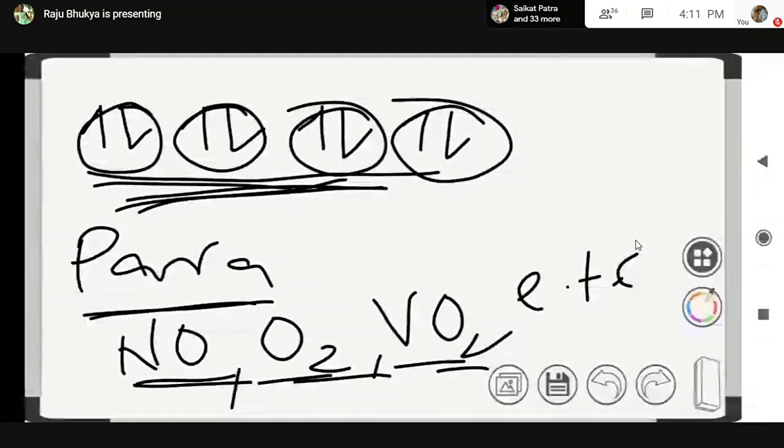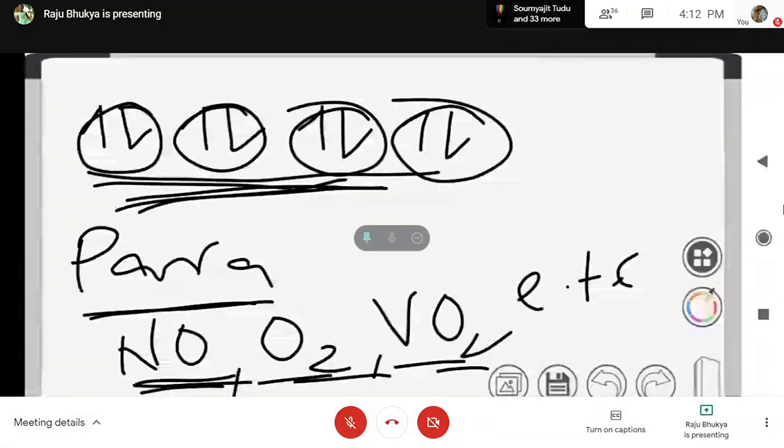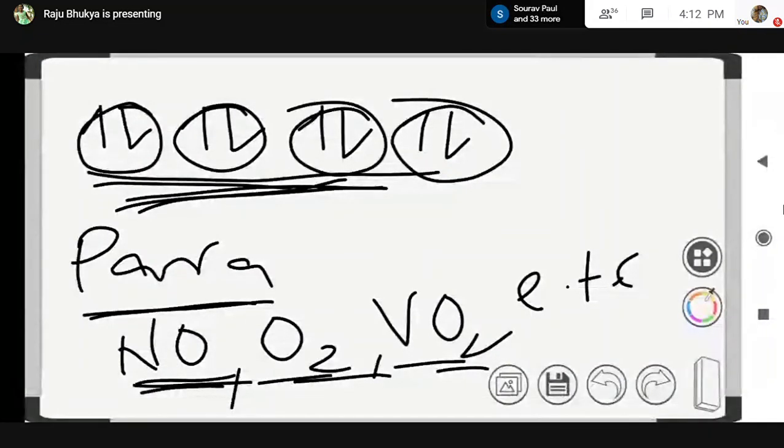Examples: nitric oxide NO, oxygen molecule O2, vanadium oxide VO, ions like ferric ions, cupric ions, right? Paramagnetic substances are magnetized when a magnetic field is applied.